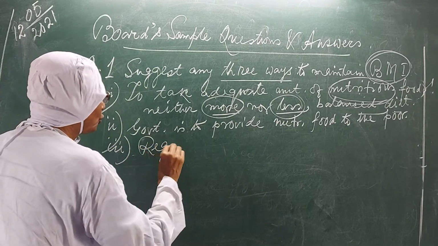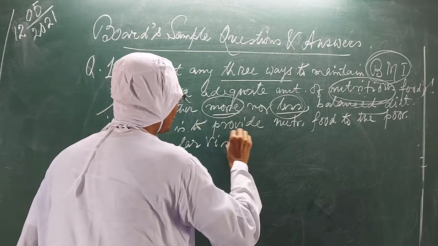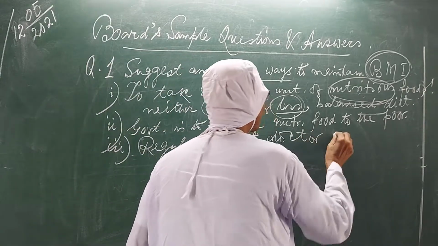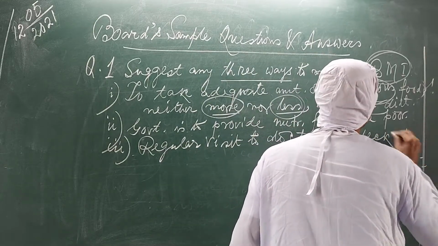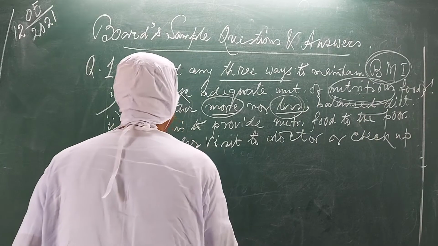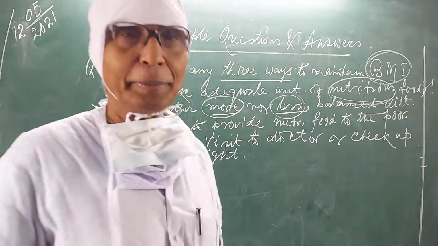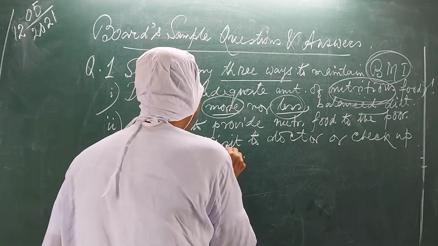Regular visit to doctor or check up weight. Okay? Everybody's height we can measure. Now he will have to take weight.